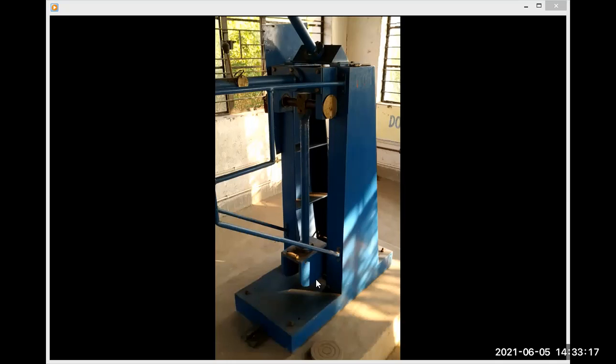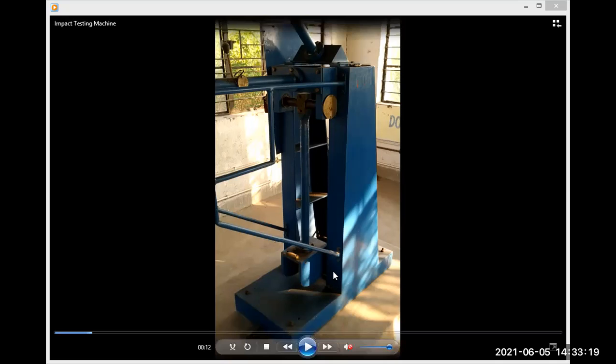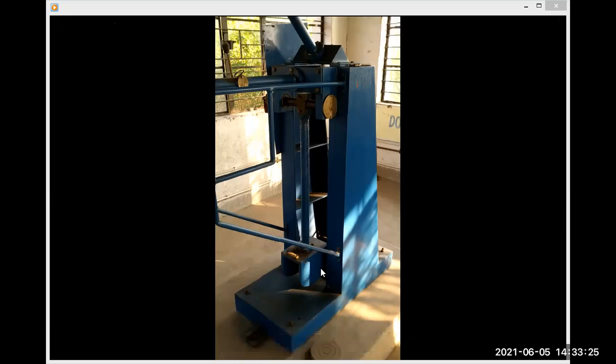Here you see that during this laboratory work, we have created a device for producing impact energy on your workpiece by swinging a load.